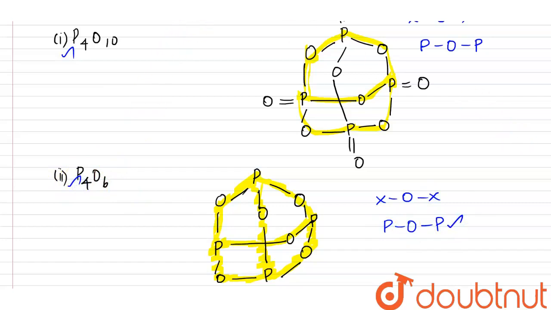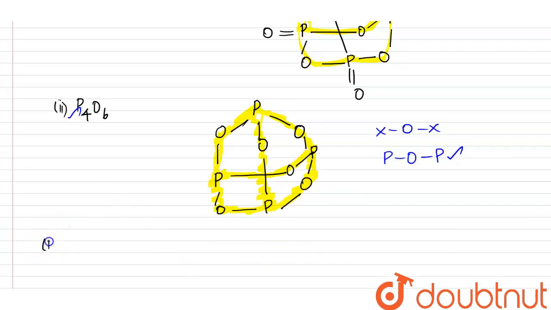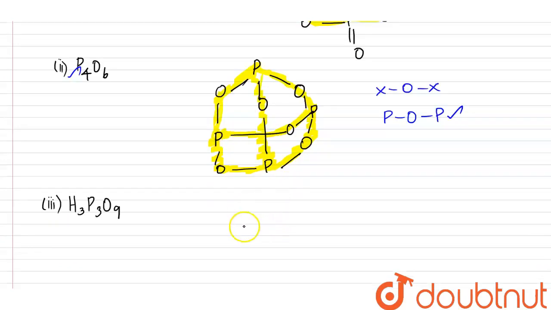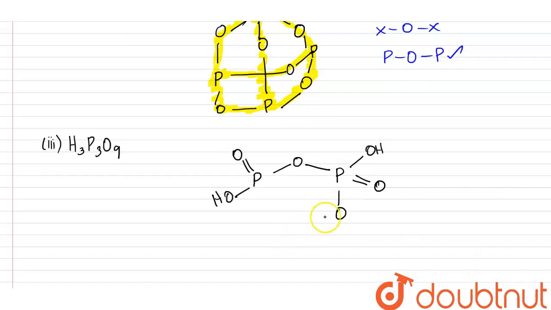So the third one is H3P3O9. Here again it's like a ring structure. So a bridge structure: P double bond O, P hydroxy OH, and it is bonded with another oxygen which is bridged through another phosphorus and another hydroxy group and double bond O, and then this one oxygen, and again it is bridged with phosphorus, and this again oxygen phosphorus. So here it has double bond O and hydroxy.